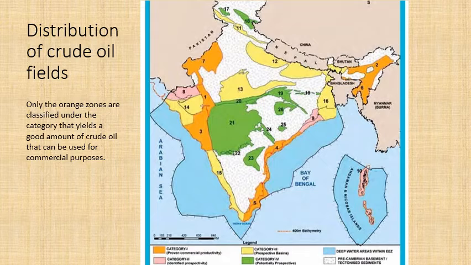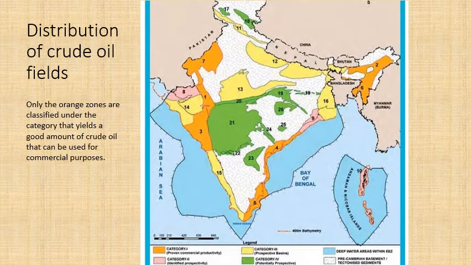While the pink zones, number 8 and number 9, are identified productivity zones, which means that in the coming future, and even in number 10, the Andaman Nicobar Islands, they can use it for taking out oil. Number 3 category, which is yellow, prospective basins, is the regions where they're still prospecting, still investigating to find out whether it has petroleum or not. And number 4 is potentially prospective. They haven't even started to check, they might check in the future.